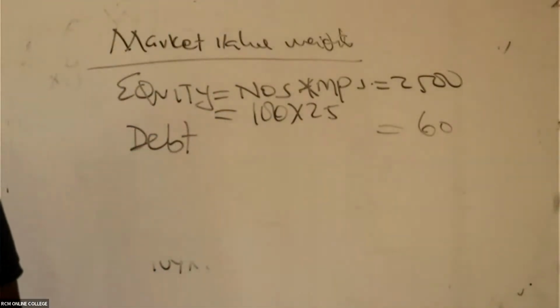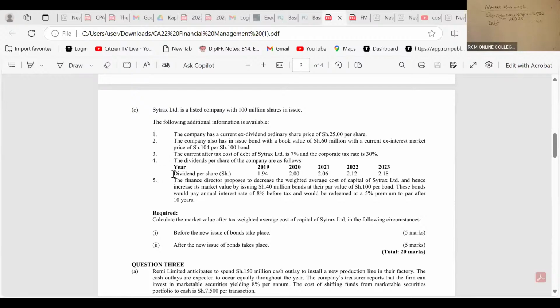Please come here. You can see the adjustment. They have told us that the company also has issued a bond with a book value of 60, with a current ex-interest market price. So market price is 104 per shillings 100 bond.